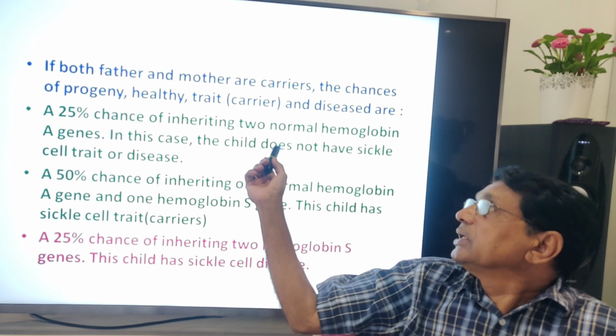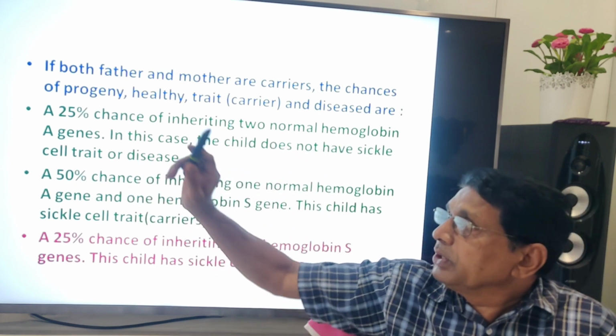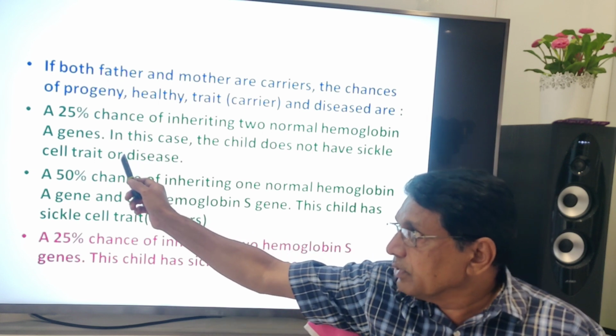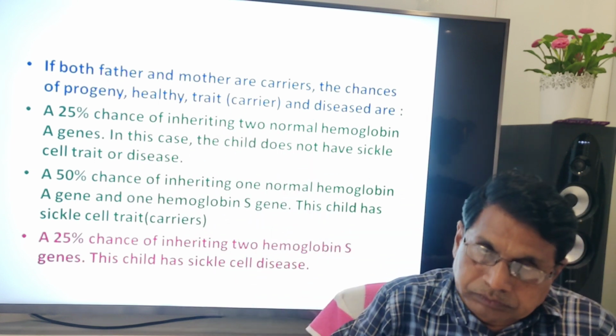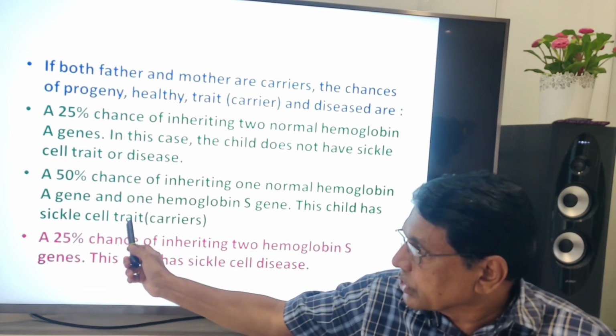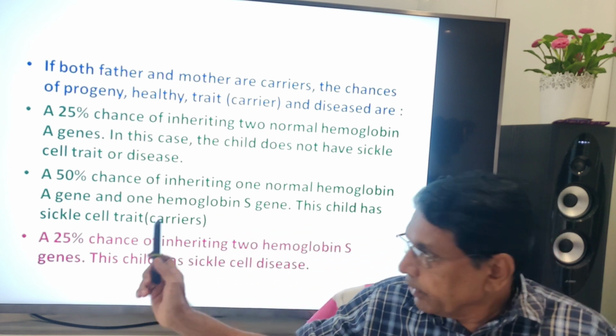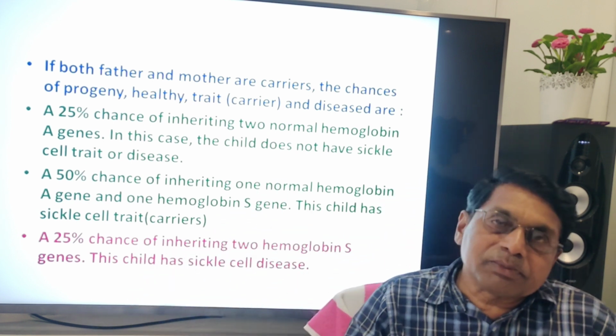In this case, the child does not have the sickle cell trait. This means 25% of the children will be normal, 50% carriers, and another 25% suffer from sickle cell anemia.